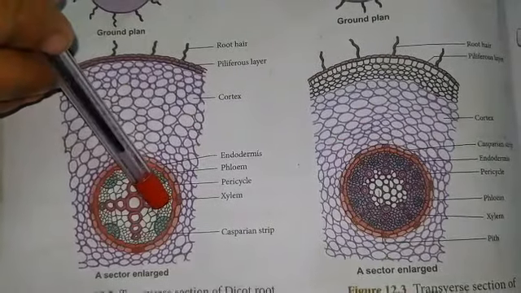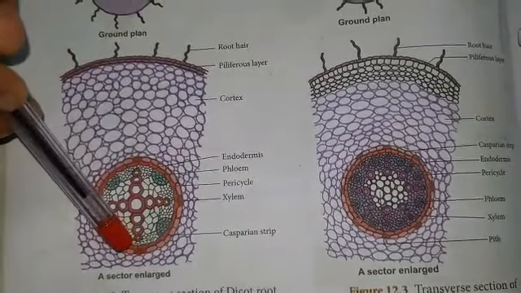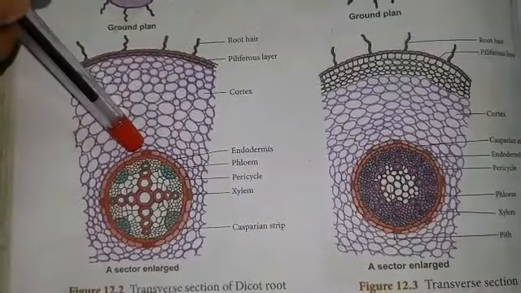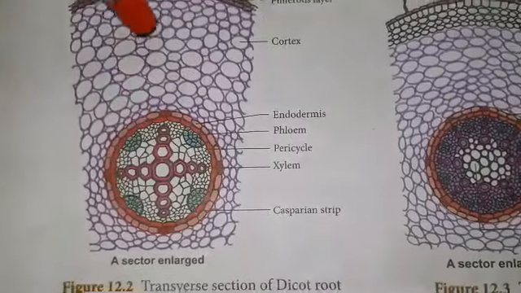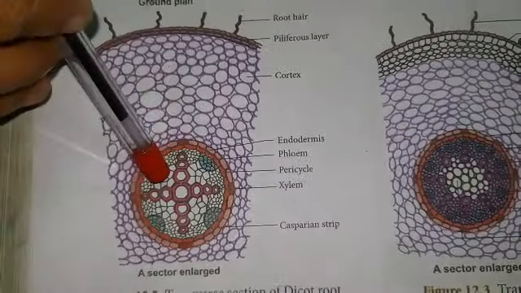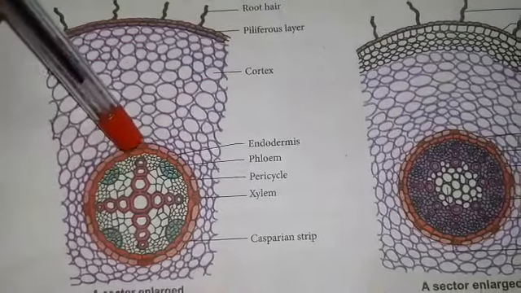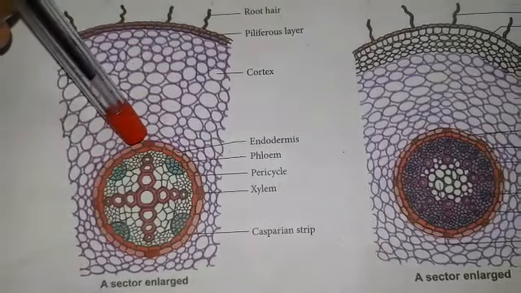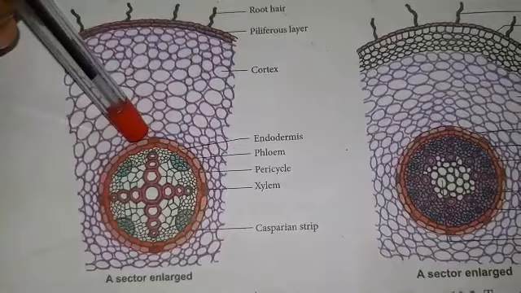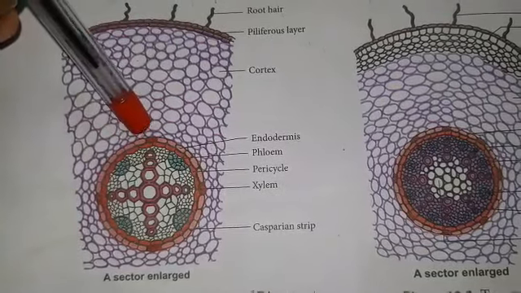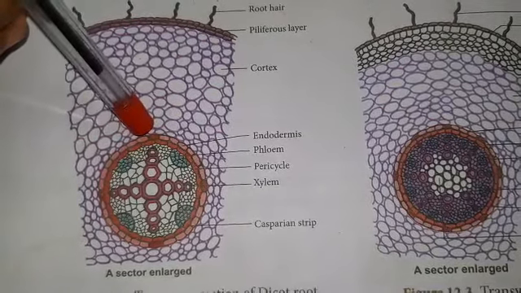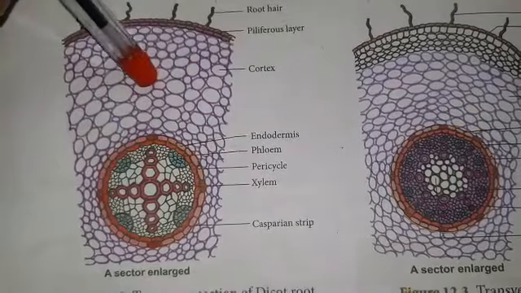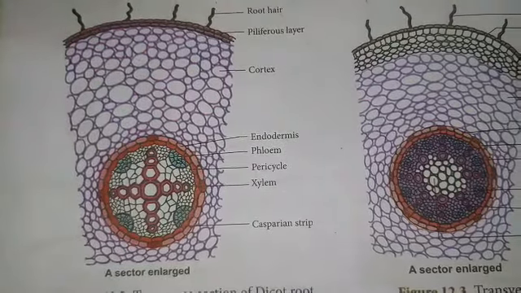The passage cells allow the movement of water from the cortex to the xylem.